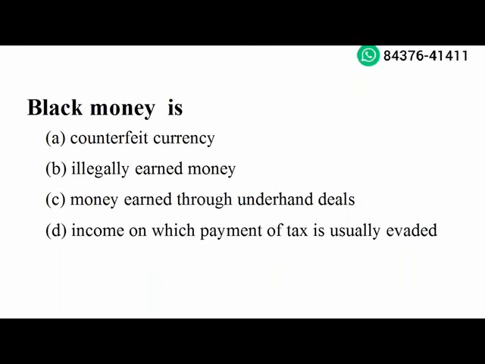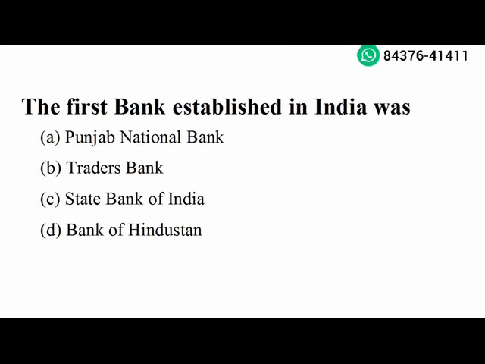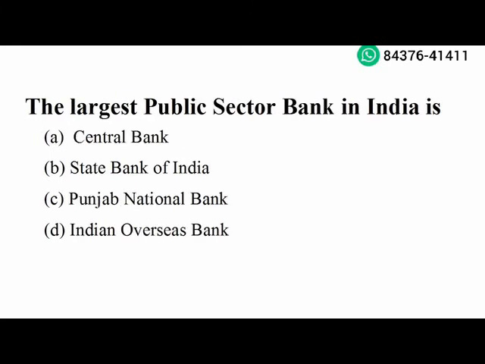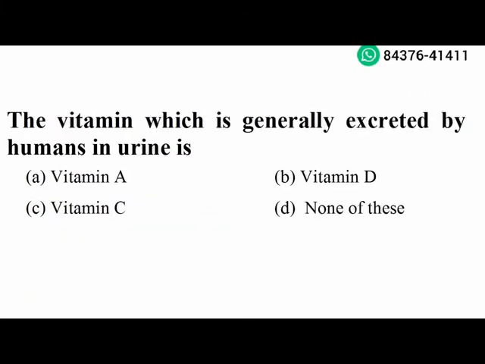Next question. The first bank established in India was Bank of Hindustan. Option D is the right answer. Next question. The largest public sector bank in India is State Bank of India. Option B is the right answer. The vitamin which is generally excreted by humans in urine is vitamin C. Option C is the right answer.